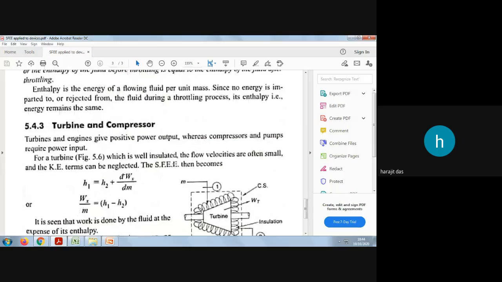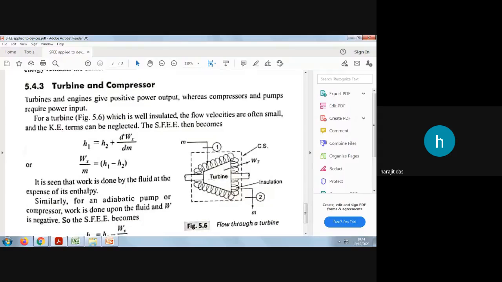Then you can see the application in the turbine and compressor. So what happens in a turbine? A turbine is basically a device installed in our plants to produce electricity. This turbine has one shaft. You can see this shaft, and it is connected to a generator. Due to the rotation of the turbine blades with the help of the fluid, which may be a gas or a liquid, depending upon the nature of the power plant, at the exit the shaft will rotate and it will rotate the generator.